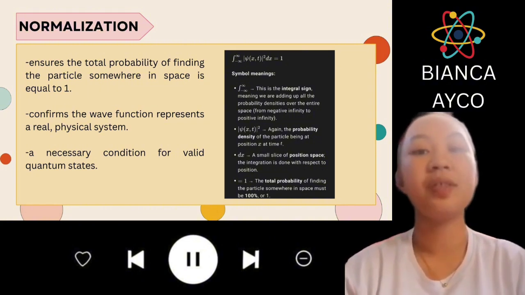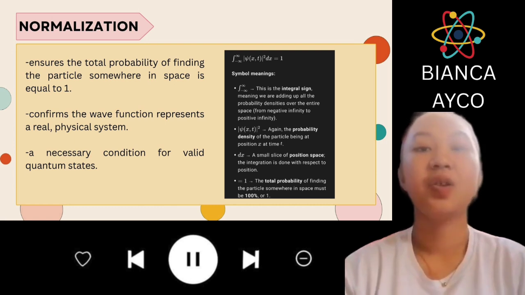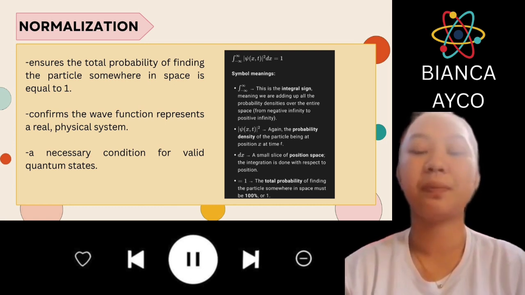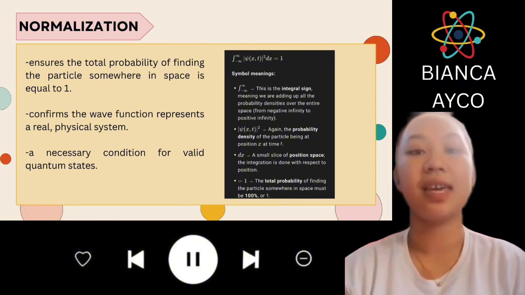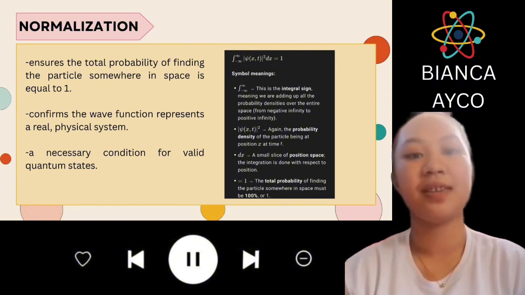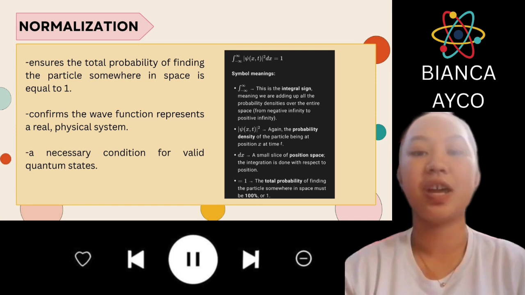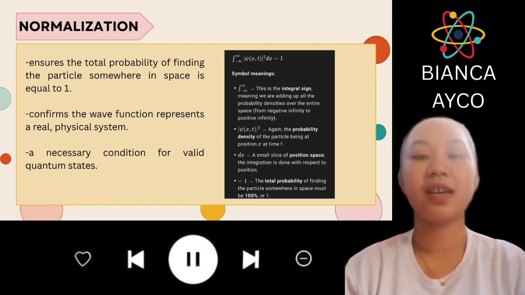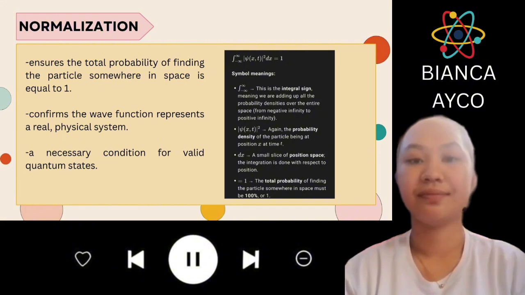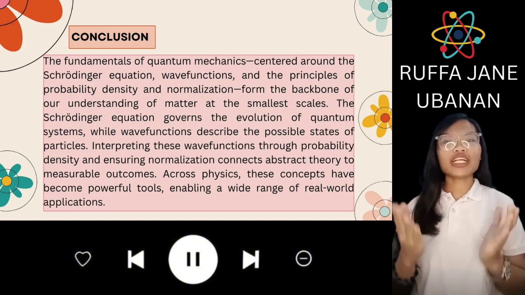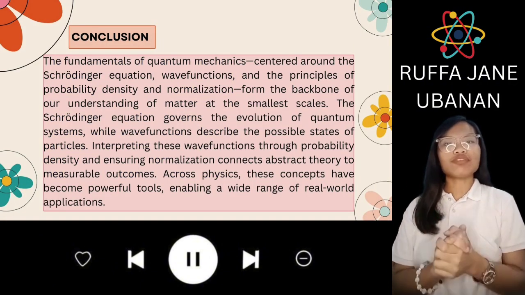To improve models in machine learning, normalization helps models work better and faster. It also allows us to easily see how uncertain a data point is. Normalization changes the scale, not the basic shape of the data distribution. We're now at the conclusion about quantum mechanics fundamentals.